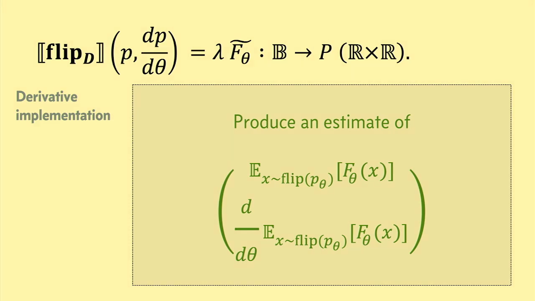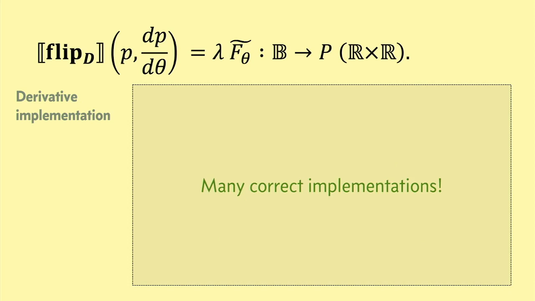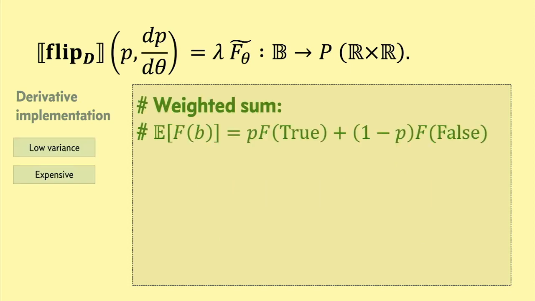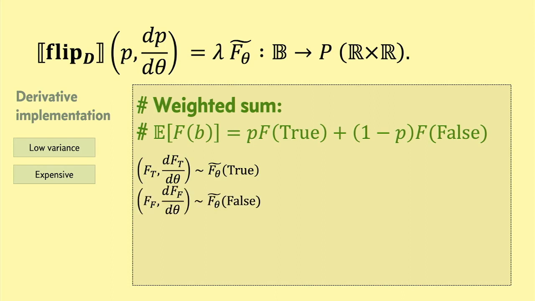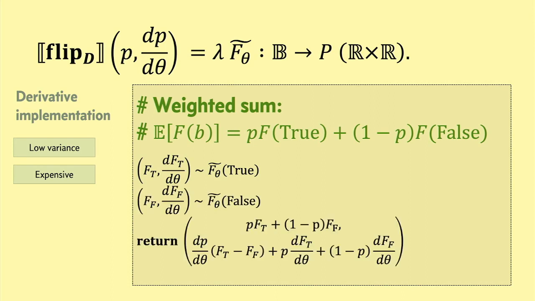And our job in our implementation of flip is to use that estimator for f to produce an estimator of f's expected value with respect to flip and of the derivative of that expected value. Now, it turns out that this specification admits lots of correct implementations, not just one. For example, we could use the fact that the expectation of flip is just a weighted sum. And so what we could do is we could say, I'm going to sample once from f of true, call f of false, and then compute the weighted sum and propagate derivatives like I know how to do.